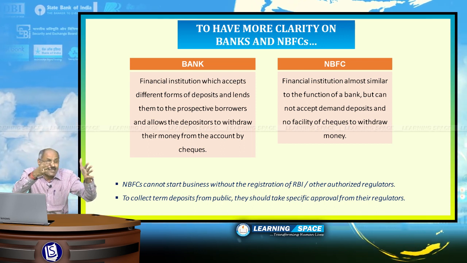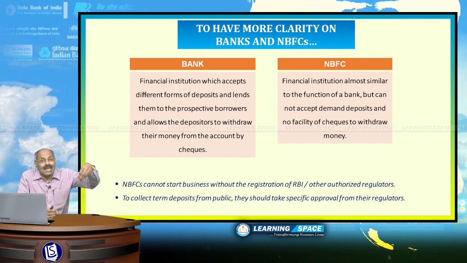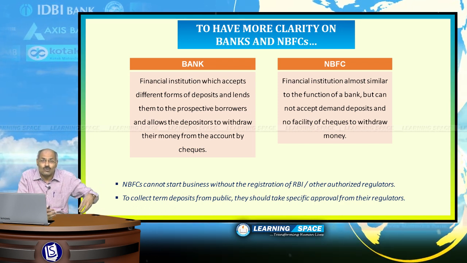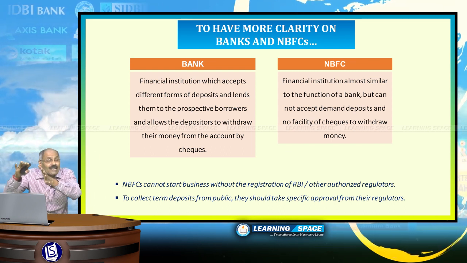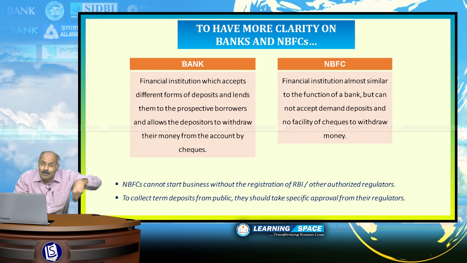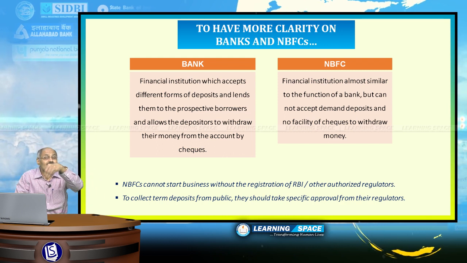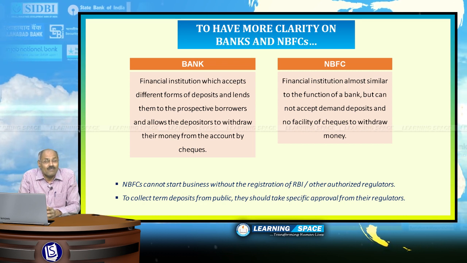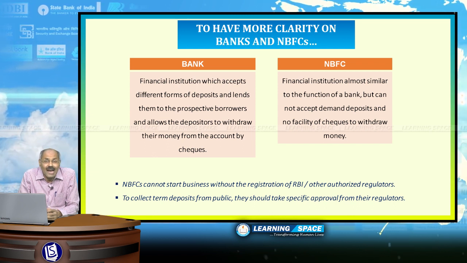The bank is a financial institution which accepts different forms of deposits and lends them to the prospective borrowers and allows the depositors to withdraw money at any time they want. So, that is banking institution. And second one, NBFC is the financial institution, functions just like bank but cannot accept demand deposits and has no facility of checks to withdraw money, right? So, these are the major differences between bank and NBFCs. By this time, I hope that you are clear about banks and NBFCs.